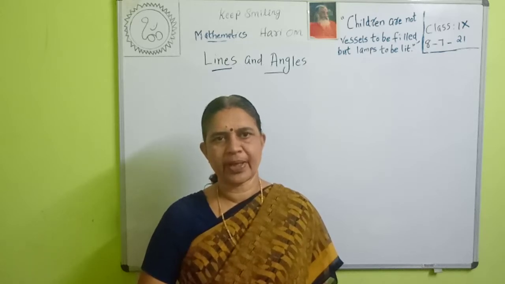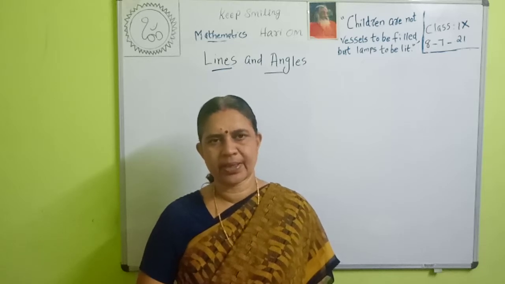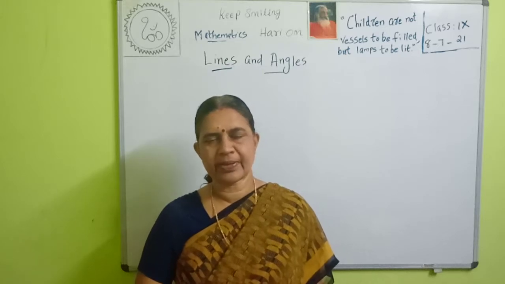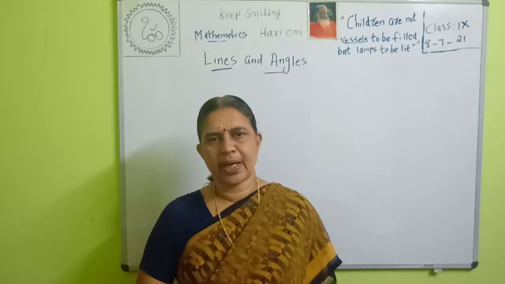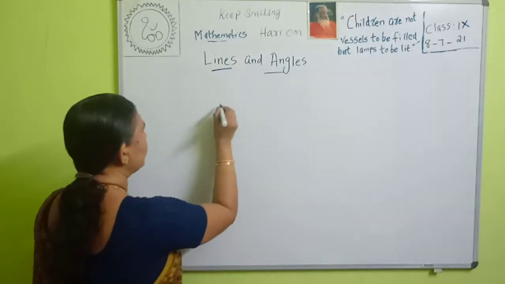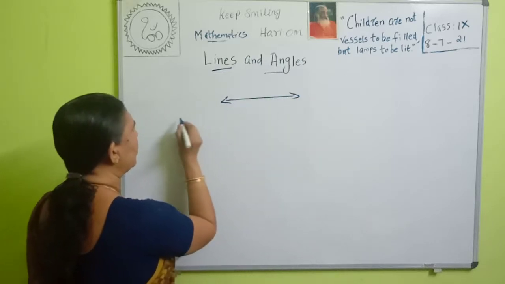Always remember it. Today we will study a new lesson, lines and angles. In 8th standard you studied what a line is and what the properties of a line are. A line has no definite length. A line extends infinitely on both sides. It has no end points.